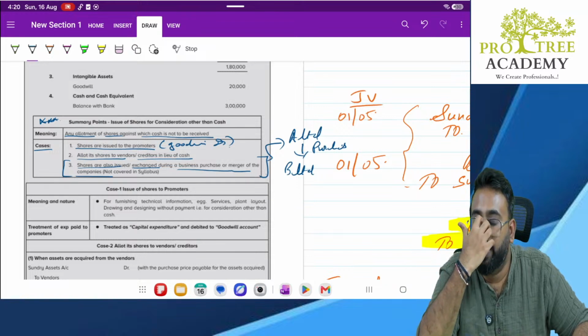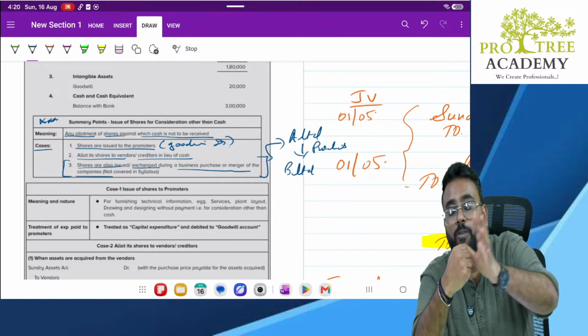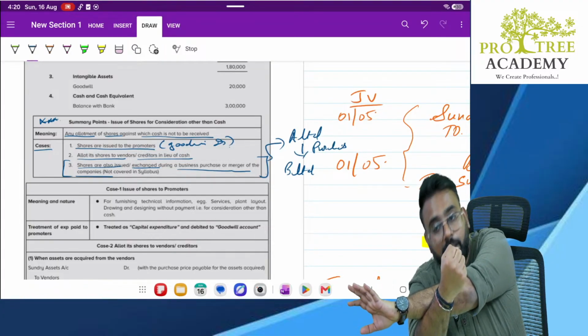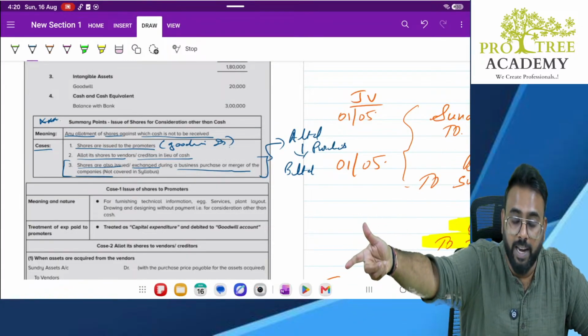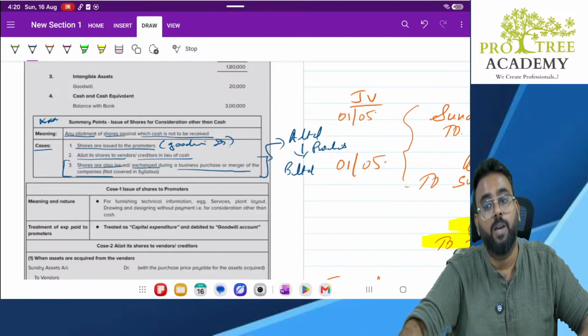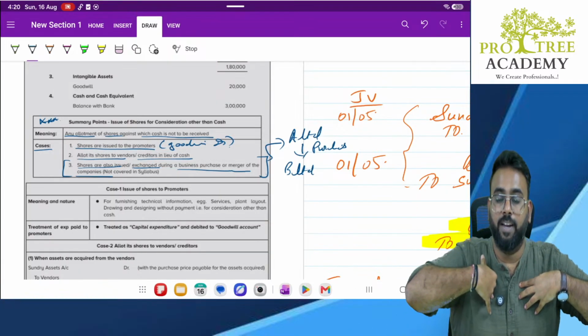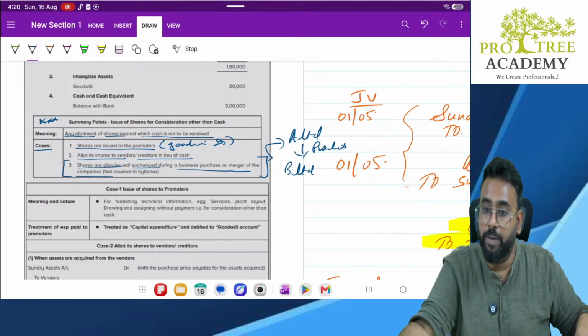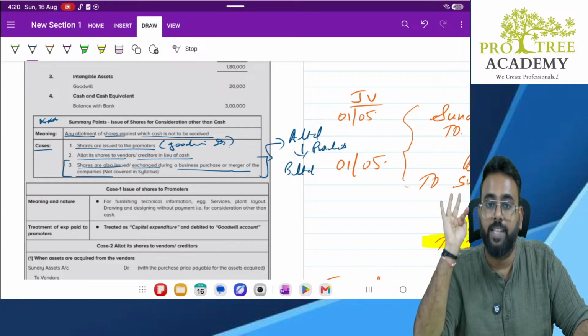So what A Limited will do is purchase B Limited, and to whoever were the shareholders of B Limited, it needs to pay the money. Correct? So instead of paying the money, it says, you take the shares of my company A Limited. So instead of being shareholders of B Limited, you become shareholders of A Limited. That's it. So I will not pay anything in cash.